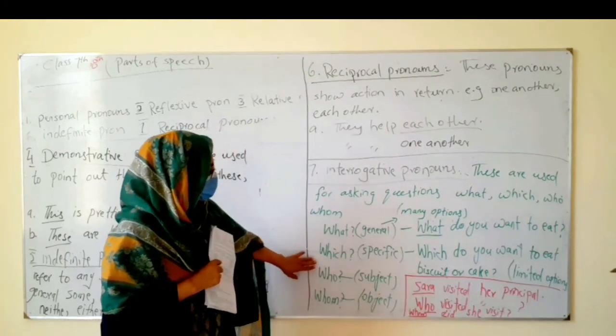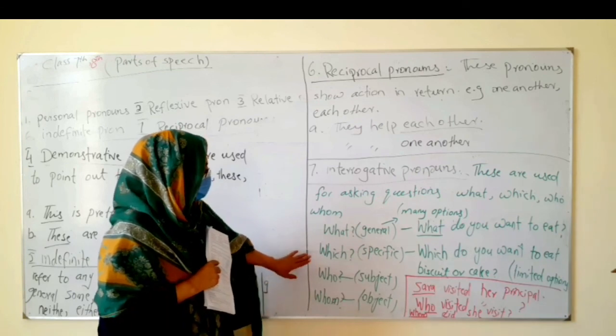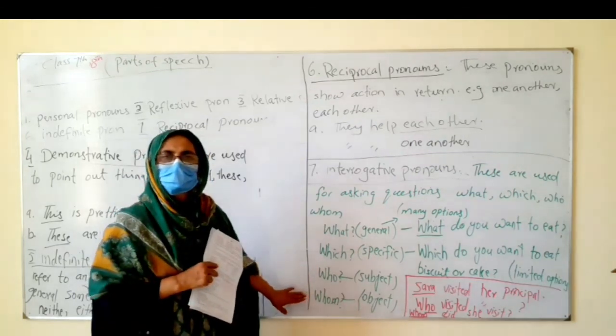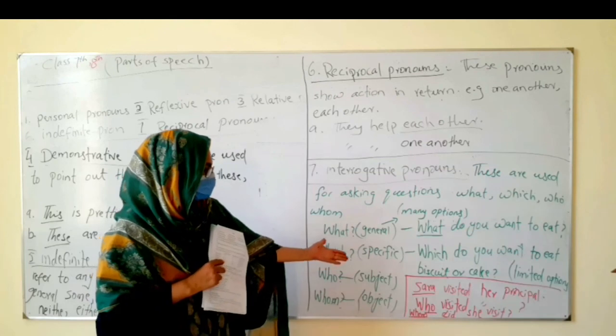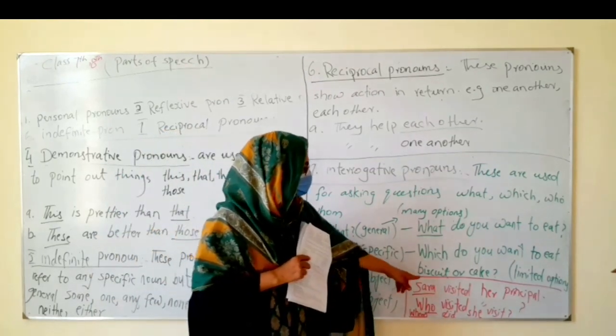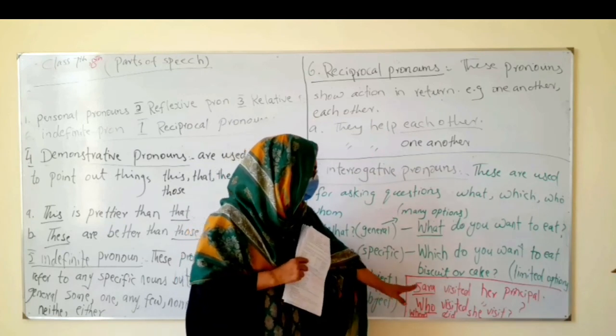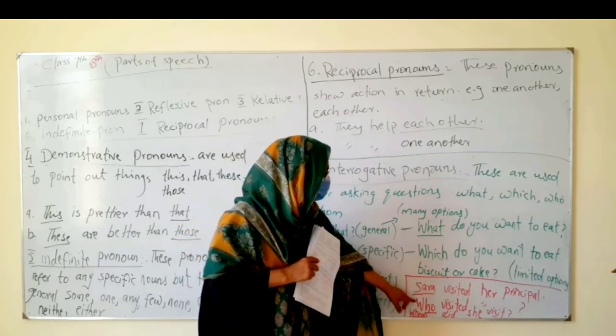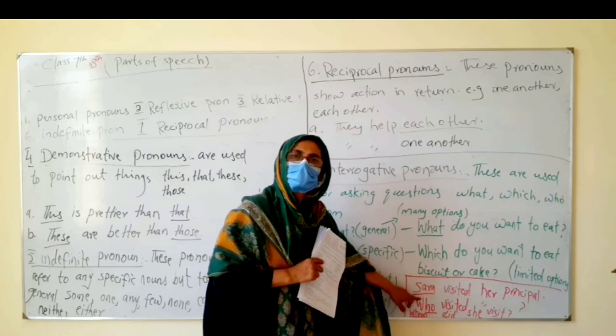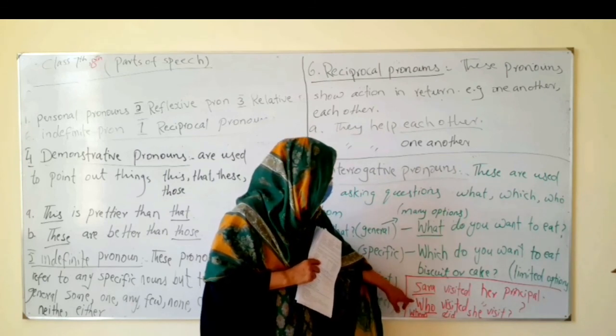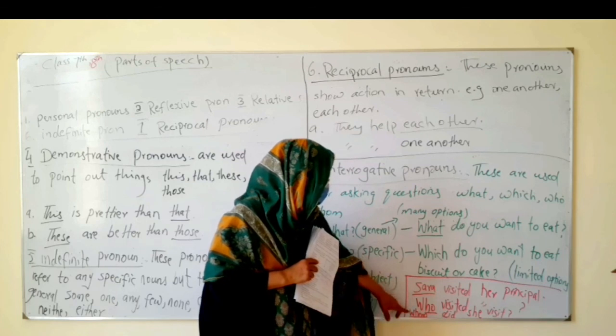Now coming to who, used in the subject place, and whom, used for the object. How? See this sentence: Sarah visited her principal. If you ask the question, who visited her principal? Whom visited her principal is wrong, because who is the subject. Here you ask a question about the subject, so the subject pronoun will be used.